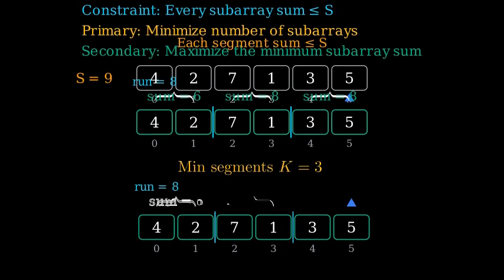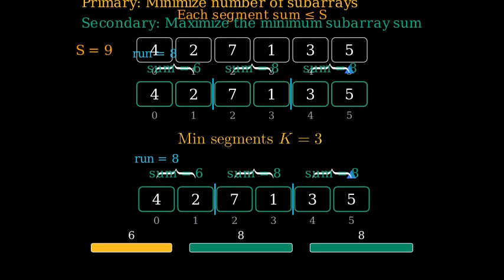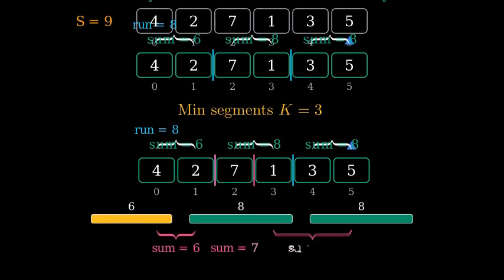Among all partitions with k segments, we want to maximize the smallest segment sum. We compute the segment sums and highlight the minimum. Then we try a different valid partition with the same number of segments to see how the minimum changes.